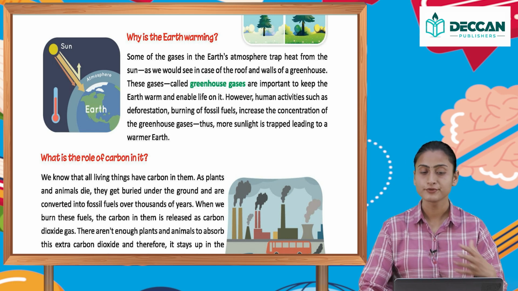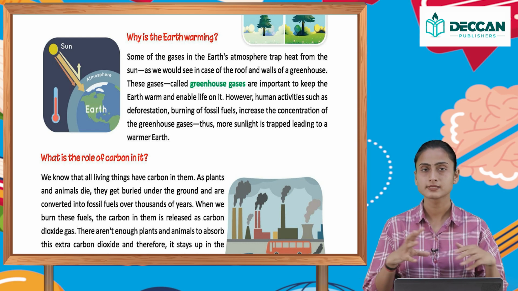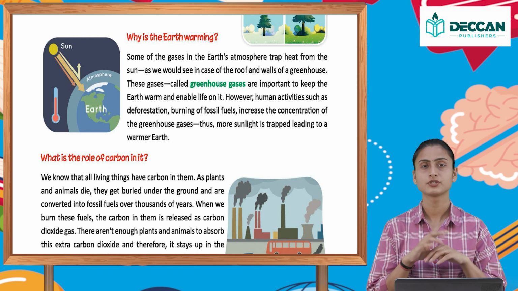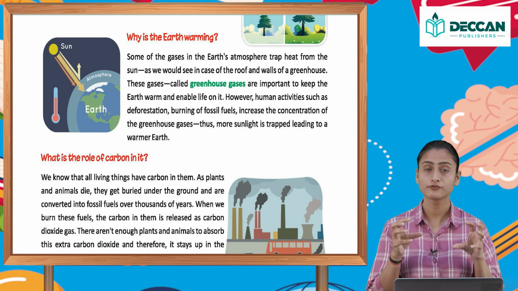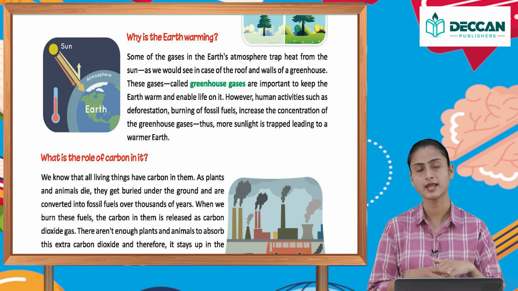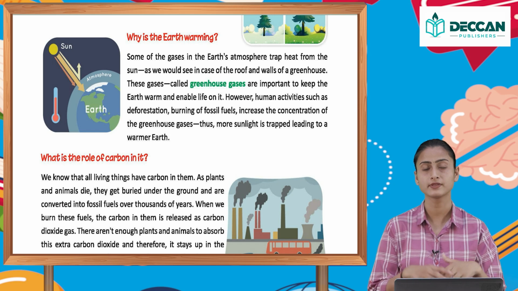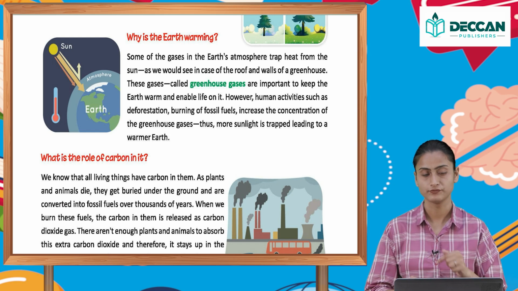So now there are a number of gases which tend to trap the heat coming from the sun. This is known as the greenhouse effect, and because these gases are being suspended in the atmosphere because of a number of reasons, the temperature is rising because of that.